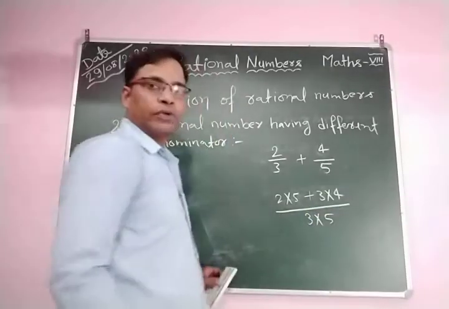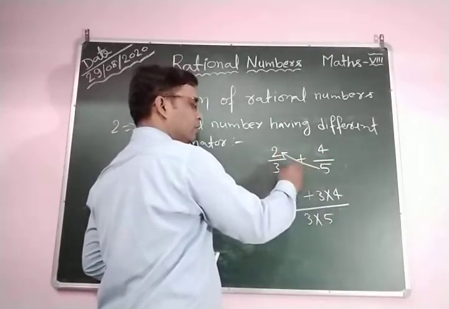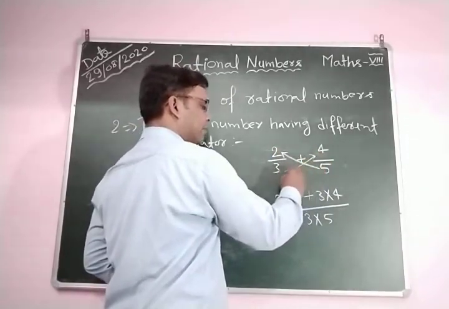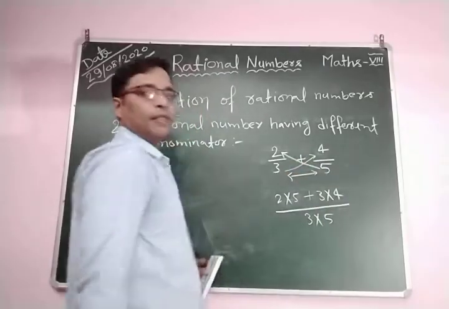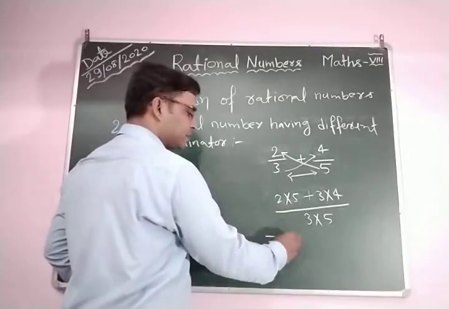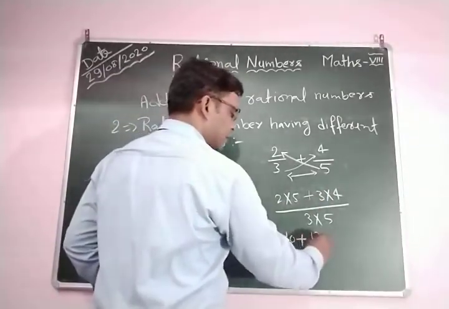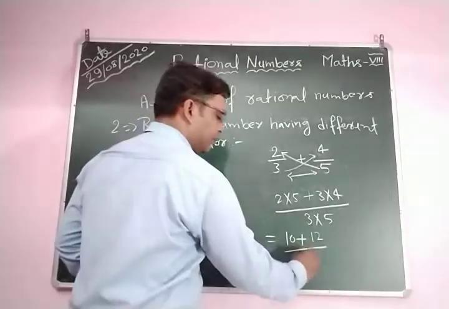Simply, in this method you multiply this 5 with this 2, this 3 with this 4, and then 3 multiplied by 5. So you can see here 5 twos are 10 plus 3 fours are 12, divided by 3 fives are 15.